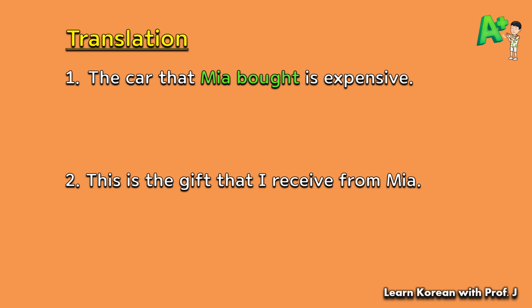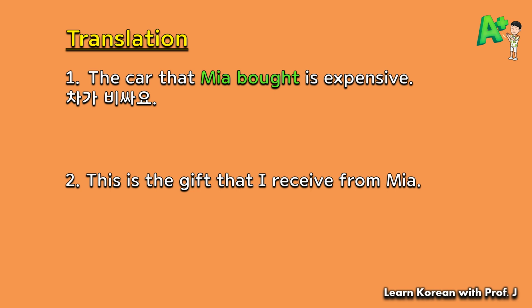If you are having trouble translating the whole sentence in one step, you can take the following approach. First, you need to translate the sentence without the modifying element. In this case, it's Mia bought, which is in green color. So if you translate the sentence without the modifying element, it is 차가 비싸요, right? The car is expensive.